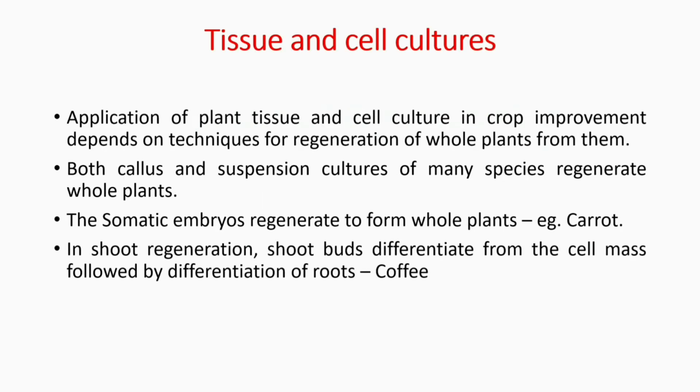Tissue and cell cultures. Application of plant tissue and cell culture in crop improvement depends on the technique for regeneration of whole plants from them. Both callus and suspension cultures of many species regenerate whole plants. Somatic embryos regenerate to form whole plants. Example for this is carrot. In shoot regeneration, shoot buds differentiate from the cell mass followed by differentiation of roots. Example for this is coffee.